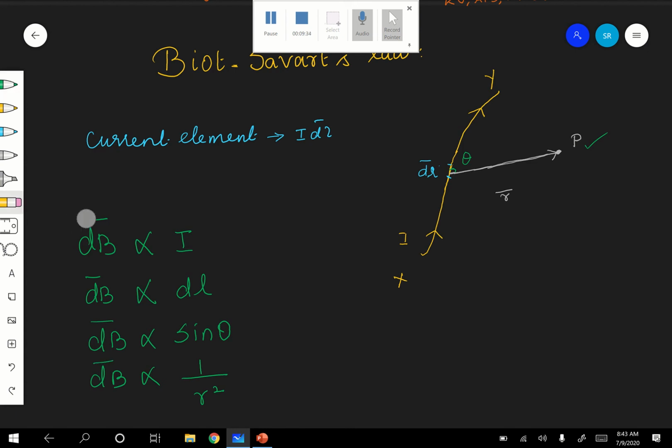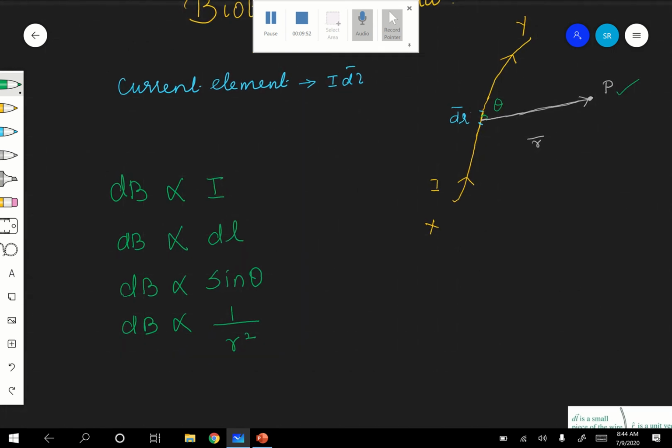I am giving only the magnitude now. Direction, after that we will see. Now only the magnitude depends on these factors. Combining all the factors, we get dB proportional to I dl sine theta by r square.